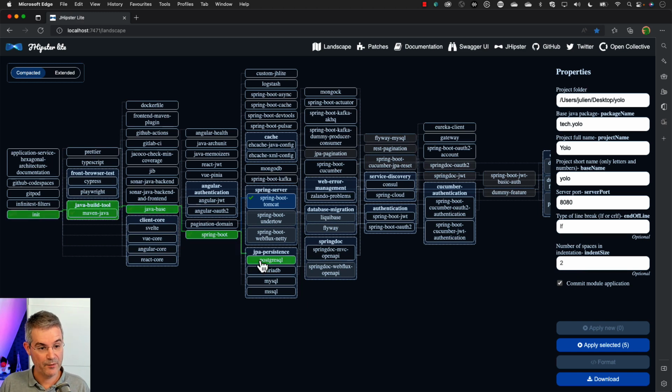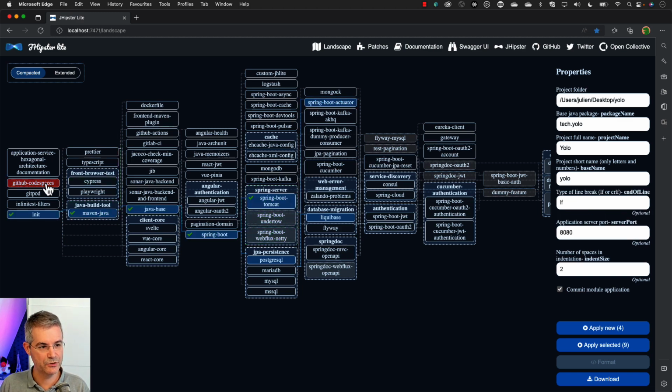So first of all, I'm going to add a database. I'm going to use PostgreSQL. I want to update it using Liquibase. That's what we do with JHipster by default. I want to have Spring Boot Actuator for having some monitoring of my app. I want to use, let's say, GitHub Codespaces to code. I want to use GitHub Actions for CI/CD. Maybe I want a front end. I want Vue. I want my front end with Vue. So that's one of the features I have here.